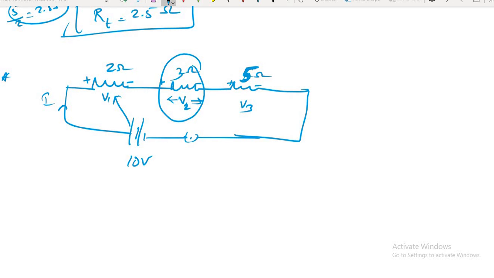Yes, sir. Let me draw the resistance like this, separately. This is 3 ohm. This is V2. What does this potential difference mean, sir?